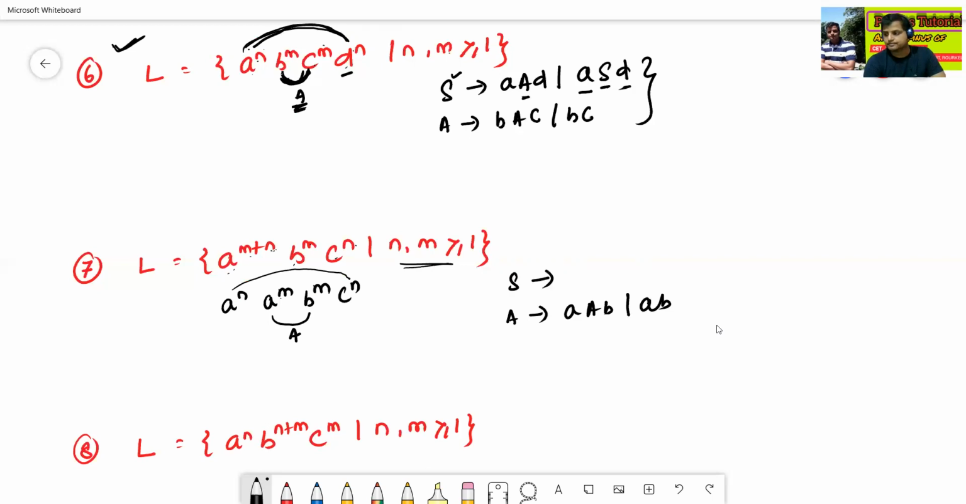So S to aSc slash A, because a to the power n, c to the power n will also be repeated. This seventh question is similar to the sixth one, where either a to the power m, b to the power m will be repeated, or a to the power n, c to the power n will be repeated. Okay, so this one is the grammar for this language.